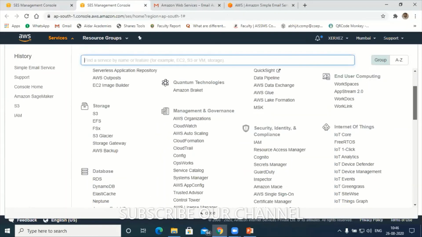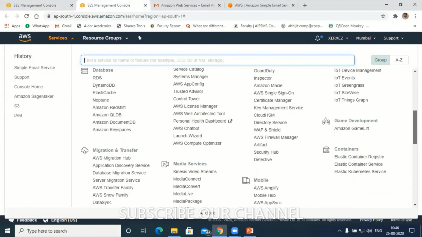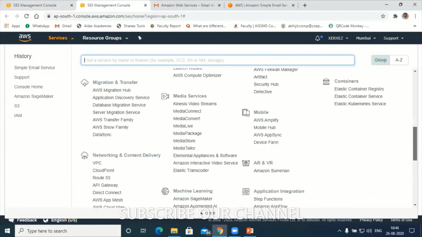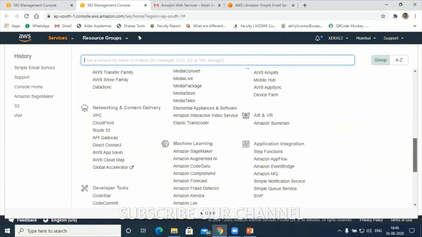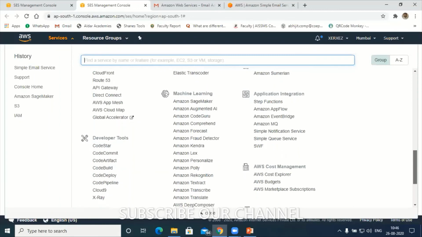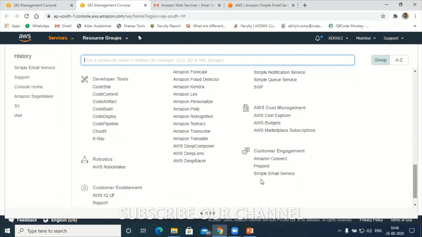Like container, not container, AR, VR, application integration, machine learning, budget. Yeah, the customer engagement, right? Interns? Yes, sir. Under customer engagement, we had simple email services. Now next, to send the emails, we will be using Pinpoint. Click on Pinpoint.